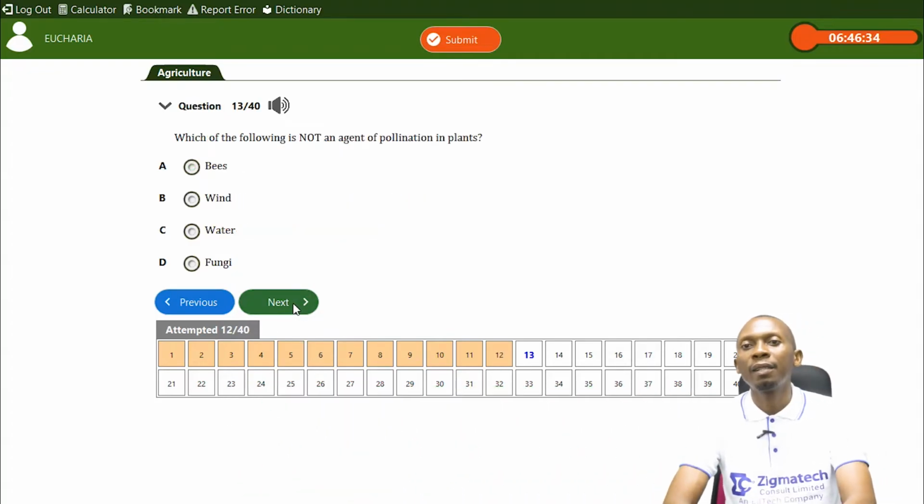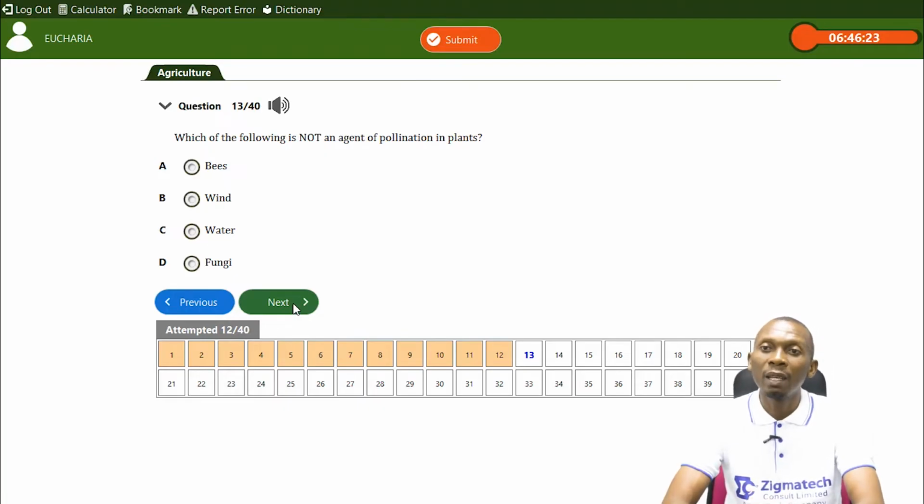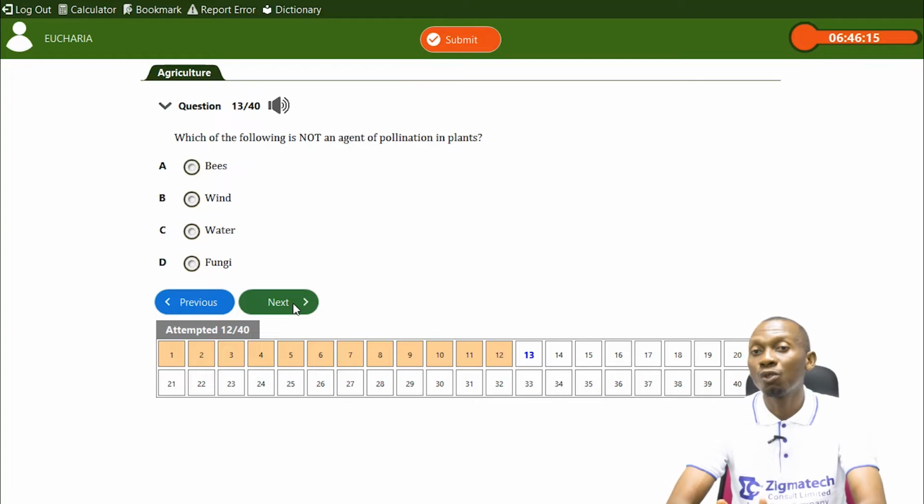The next question is which of the following is not an agent of pollination in plants? When we talk about agents, we're talking about a means by which pollination takes place in plants. We have bees as the first option. Bees are agents of pollination in plants. That's through bees, pollination can take place. How?